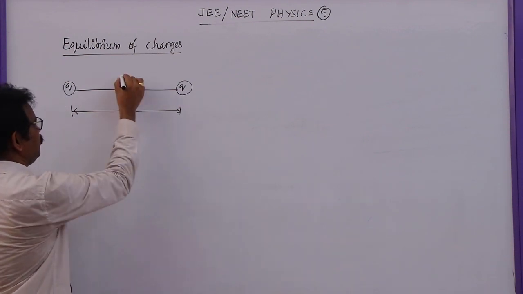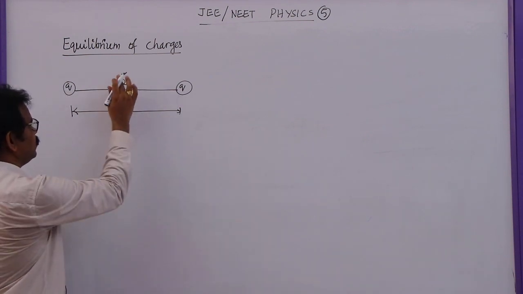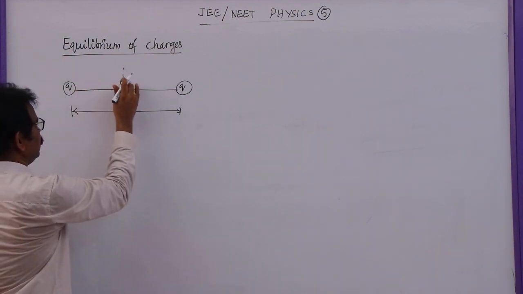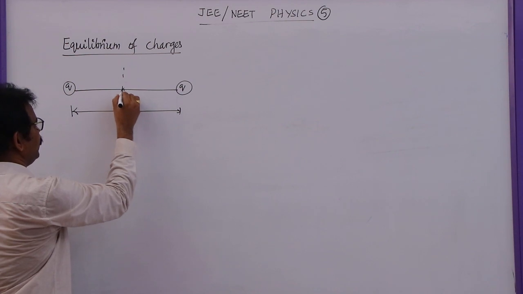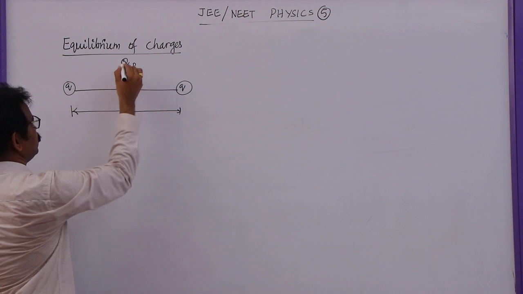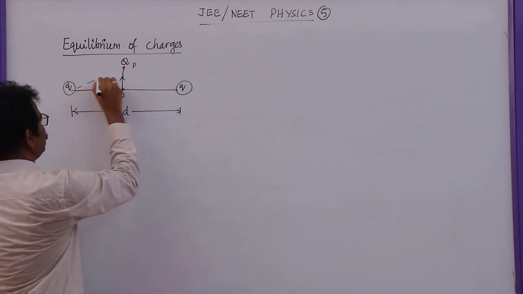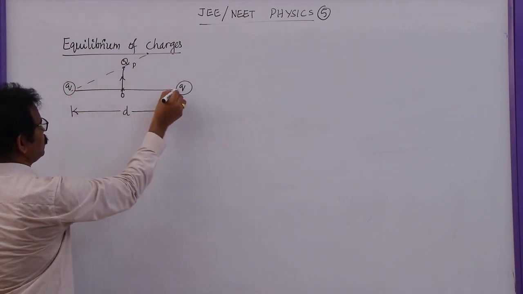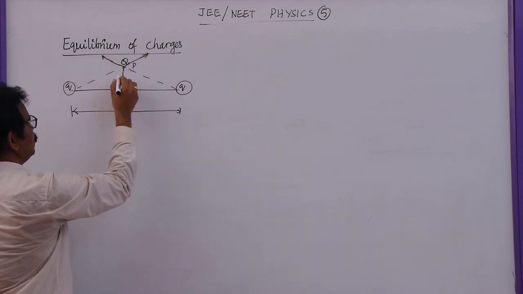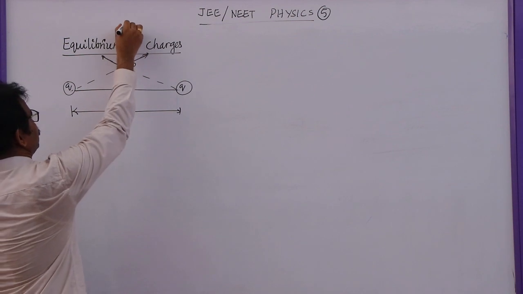And at the midpoint, I placed a charge q. If I move this charge from this point O to this point P along this path, let us say q is brought from O to P. These two repel and these two also repel. We know Coulomb force is a central force, so the resultant of these two will be acting like this.